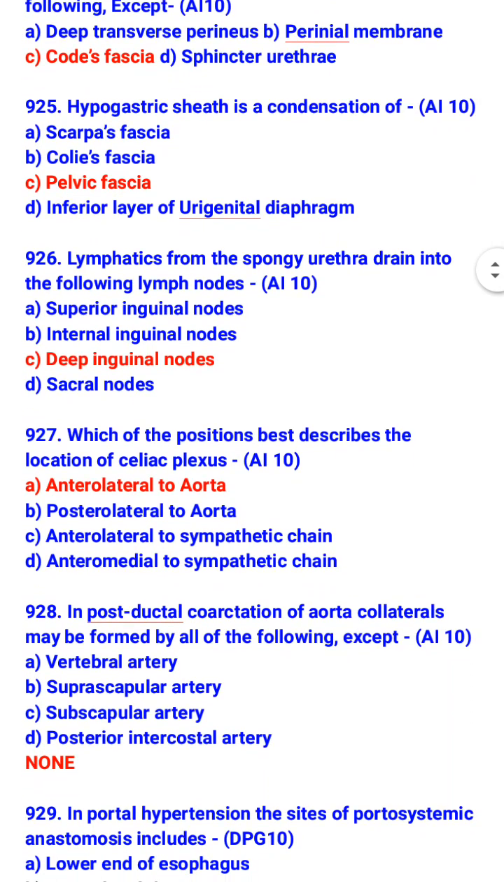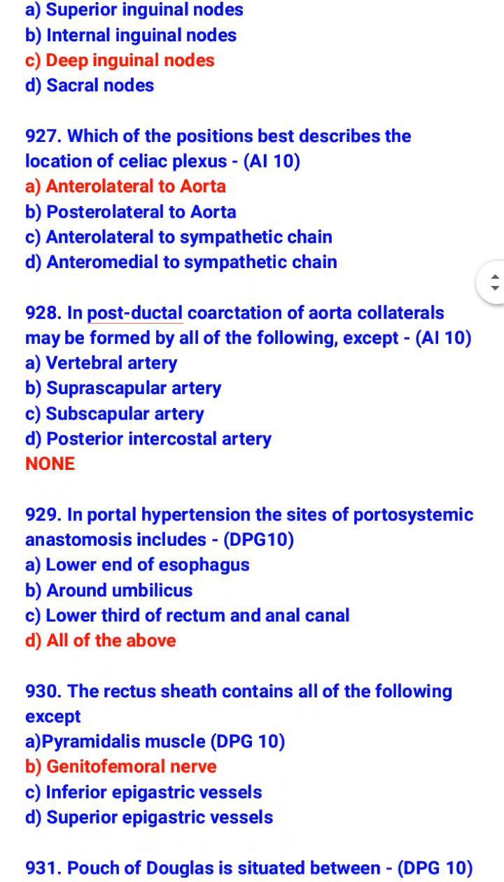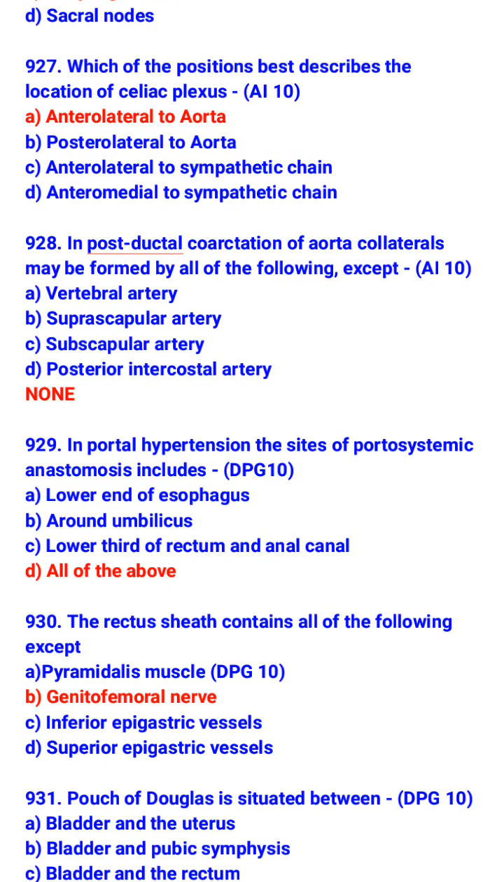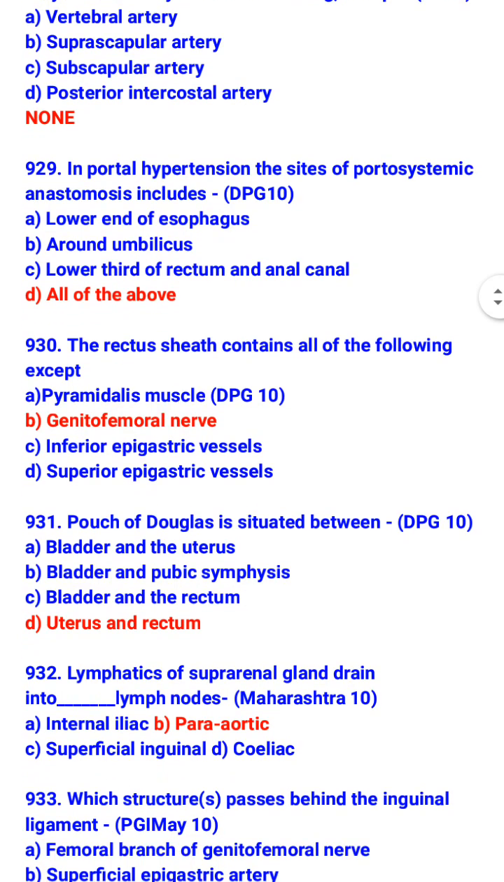Which of the positions best describes the location of celiac plexus? Anterolateral to aorta. In postductal coarctation of aorta, collaterals may be formed by all of the following except. So the collaterals are formed by all of these: vertebral artery, suprascapular artery, subscapular artery and posterior intercostal artery. In portal hypertension, the sites of portosystemic anastomosis include lower end of esophagus, around umbilicus and lower third of rectum and anal canal. The rectus sheath contains all of the following except genitofemoral nerve. So the rectus sheath contains pyramidalis muscle, inferior epigastric vessels and superior epigastric vessels.